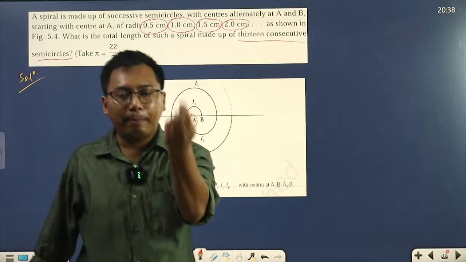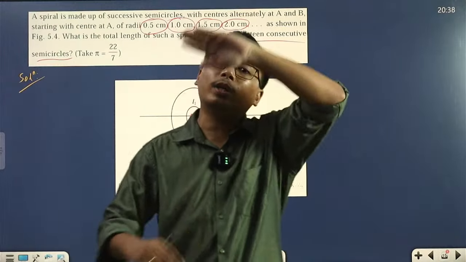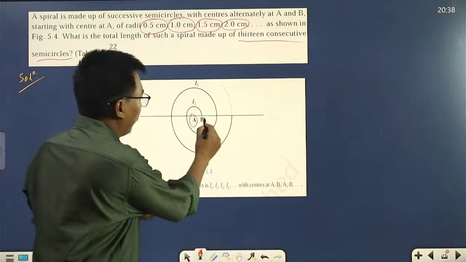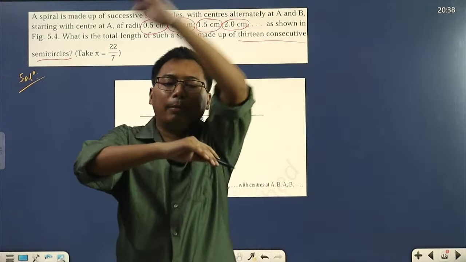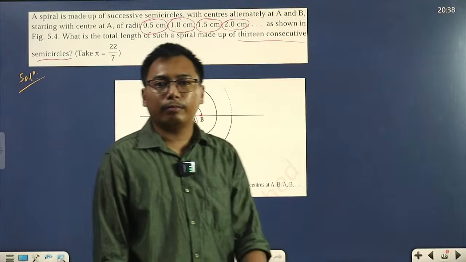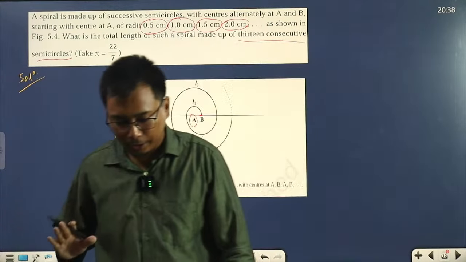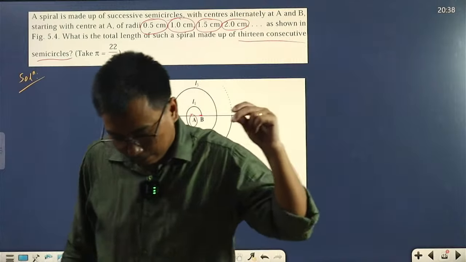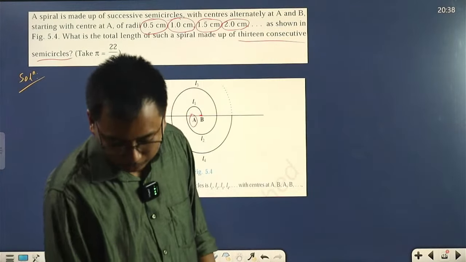How many? 15. That way we'll have 15 semicircles. We have to find the total length starting from the beginning up to 15 semicircles. Clear? So this is the question. I hope the question is clear. If it's clear, tell clear in the chat.